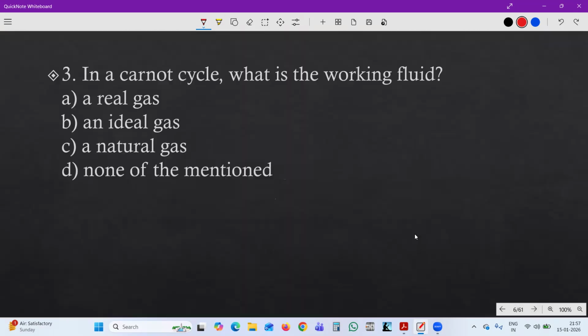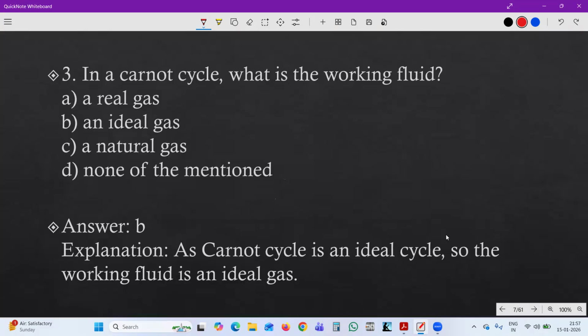Next question. In Carnot cycle, what is the working fluid? Options are a real gas, ideal gas, natural gas, or none of the above. Let's see the answer. The answer is B, ideal gas. In Carnot cycle, the working fluid is an ideal gas. It is not an actual cycle. So Carnot cycle is an ideal cycle, so the working fluid is an ideal gas.